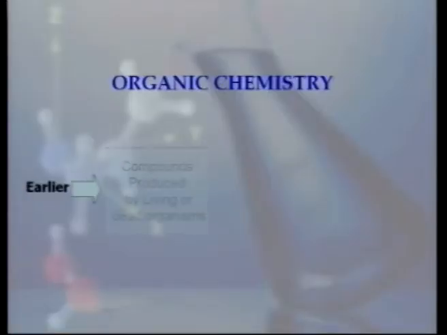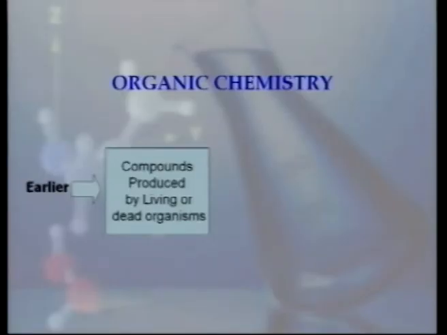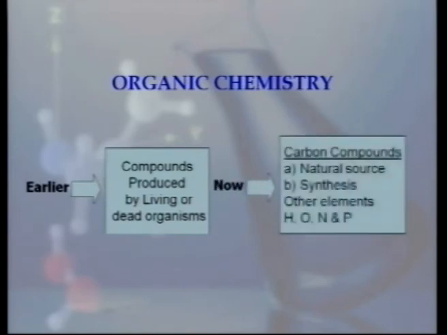Organic chemistry is the branch of chemistry which deals with the study of organic compounds. What are organic compounds? In the earlier days, organic compounds were considered to be the compounds produced by living or dead organisms, and hence the name was kept organic. But nowadays, all carbon compounds, either they have been produced from natural source or they have been synthesized in lab, are considered under the category of organic compounds.